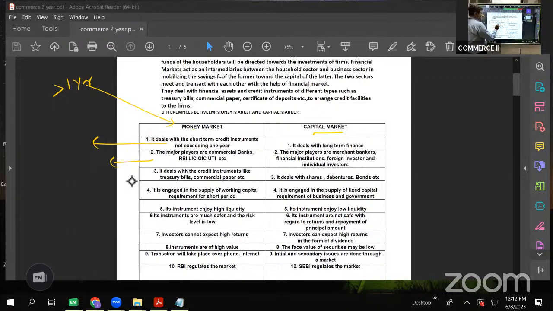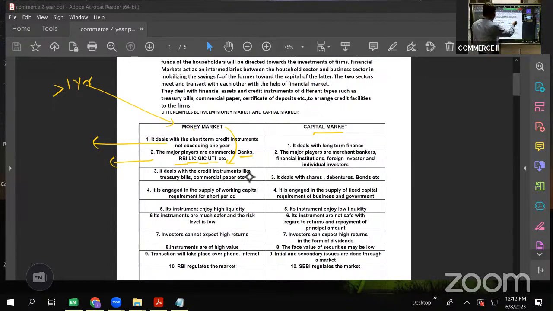The major players are commercial banks, RBI, that is Reserve Bank of India, LIC, Life Insurance Corporation of India, GIC, General Insurance Corporation, UTI, Unit Trust of India. These are the agencies or the institutions that are the major players who help raise short-term finance. They are the ones who play in the money market.